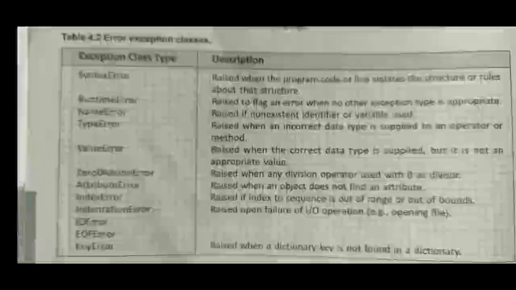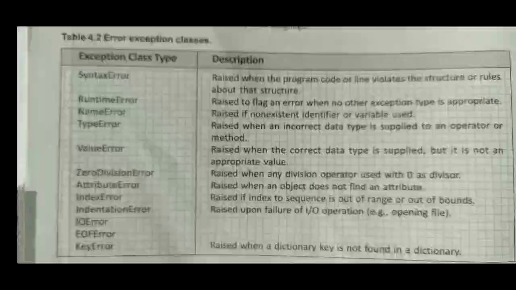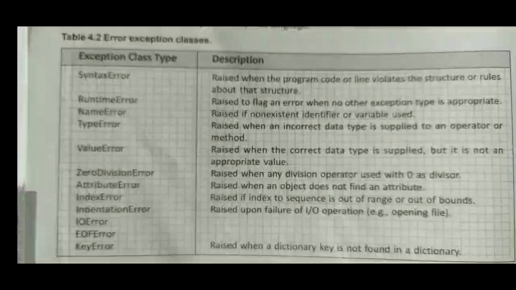So the last index of this list is 9 because the numbering starts with 0 and ends at 9. So it will have 10 elements. But while coding you have written the index as 10 or index as 11. So this will show an error, and such errors are called index error.